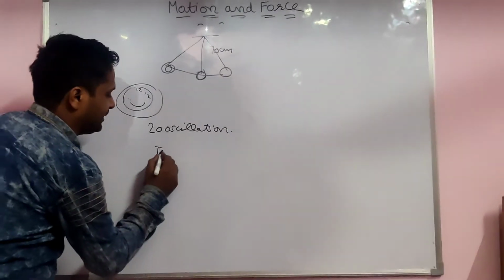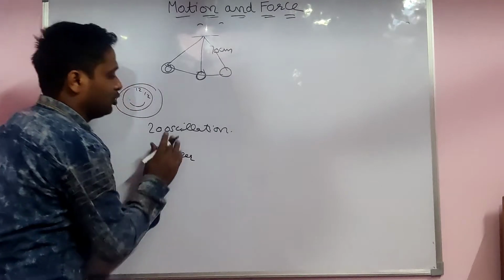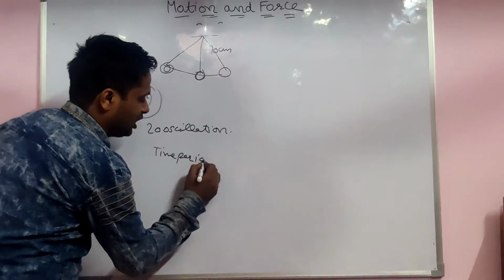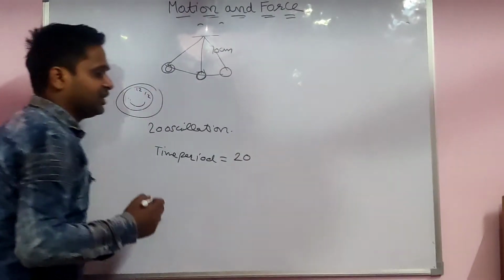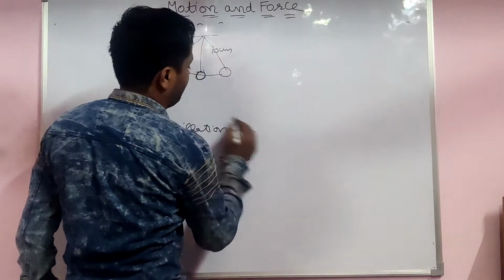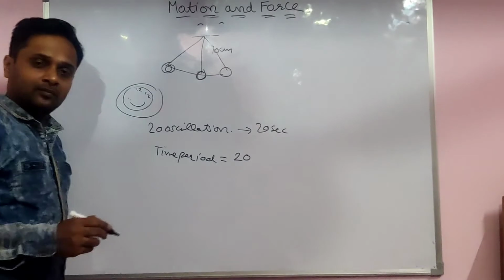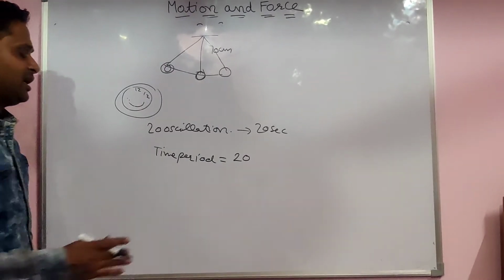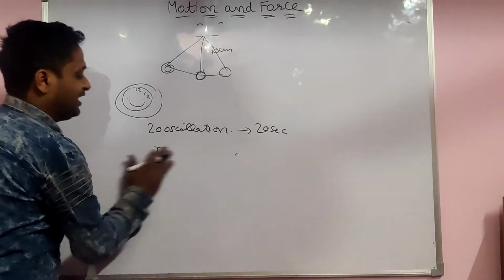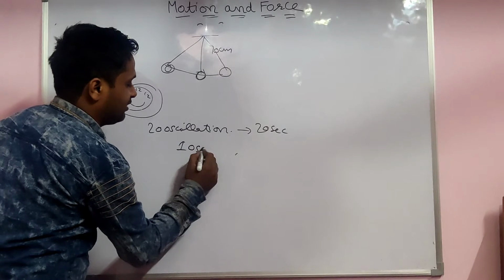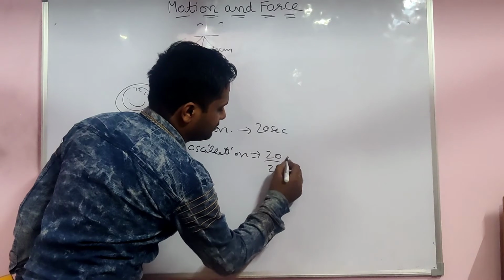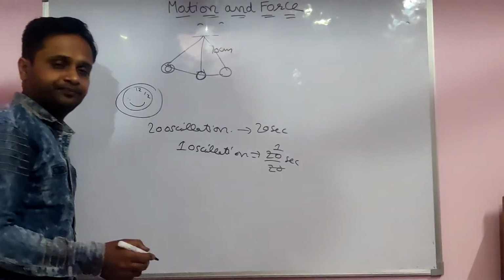If you want to find out the time period, for example, from 20 oscillations, how are you able to find it? The 20 oscillation time period will come as 20 seconds by stopwatch. You know the time period is always for one oscillation. For 20 oscillations it was 20 seconds, and for one oscillation it is 20 by 20. Very easy, 1 second only.